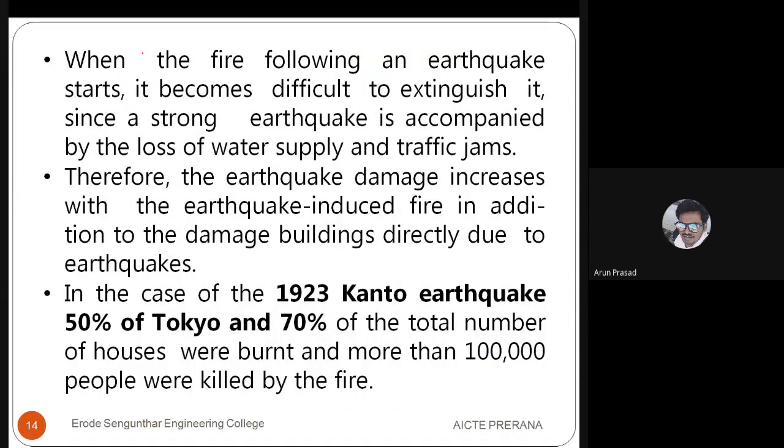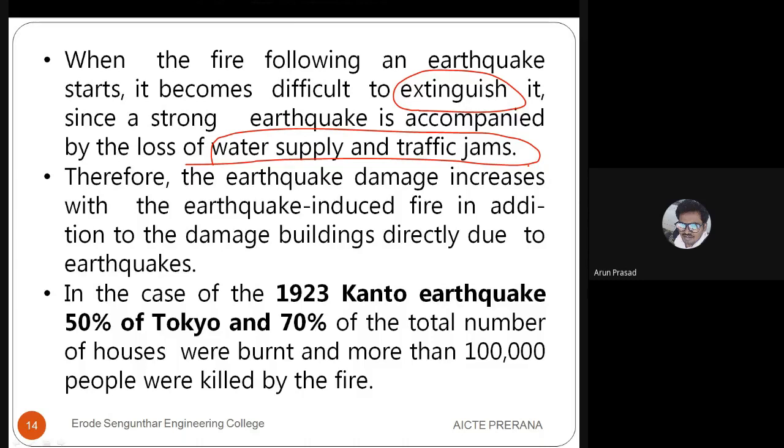Here you can see a case study of a fire that occurred during an earthquake. When a fire following an earthquake starts, it becomes difficult to extinguish, that is, difficult to control. Because there will be loss of water supply, and automatically chaos, with too much panic, and traffic jams will be occurring.